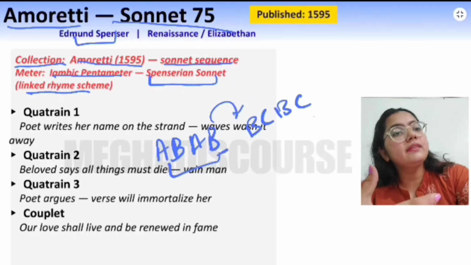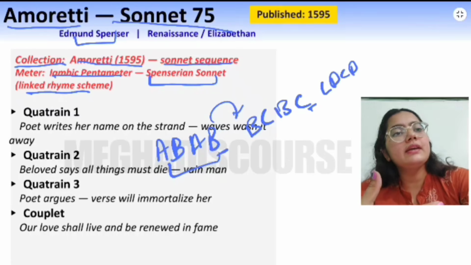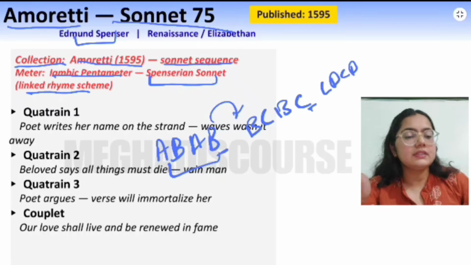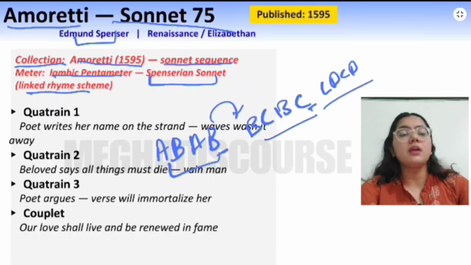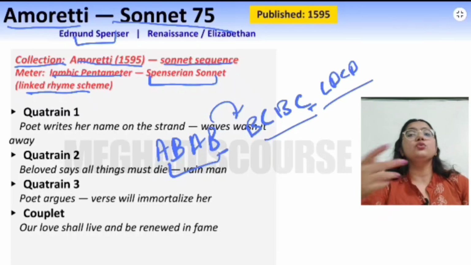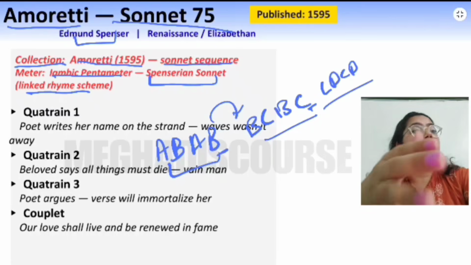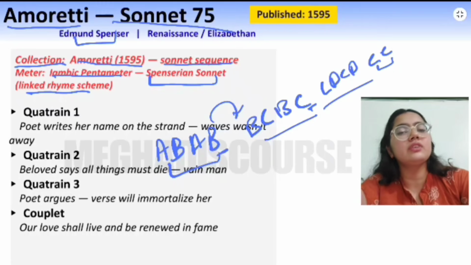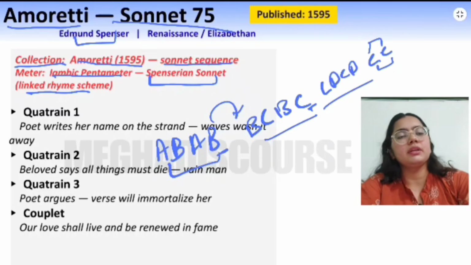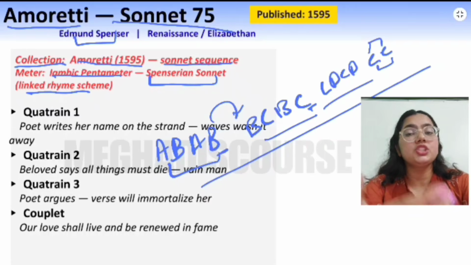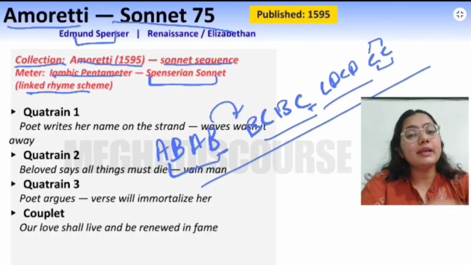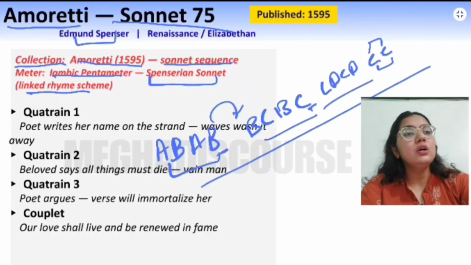Now repeat this, so here CD. So here we have these 3 quatrains followed by a couplet, meaning 2 lines which rhyme. So here we have EE, because they rhyme, right? So this is the Spenserian. When we cover the Shakespearean sonnet, I will tell you the rhyme scheme of the Shakespearean sonnet also. So here we have 3 quatrains followed by a couplet.